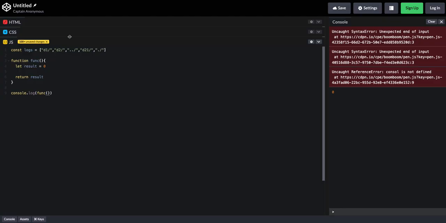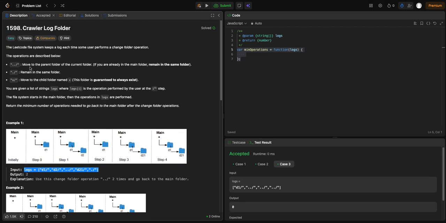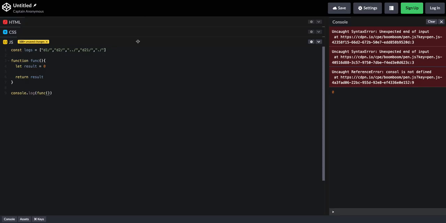Okay, so basically what we need to do, it's pretty simple. Anytime we see this, well, let's start here. Anytime we see this, right, we add 1 to result. Anytime we see this, we don't do anything. Anytime we see this and result is not 0, we subtract 1. Right, because if result is 0, that means we're in the main folder. And like it says here, if you're already in the main folder, remain in that folder. So if we see this and result is not 0, we subtract 1. That's all you got to do.